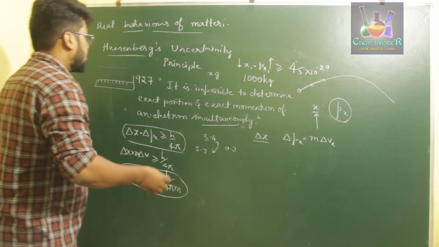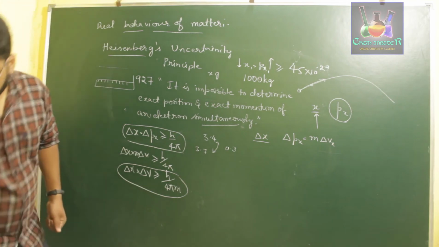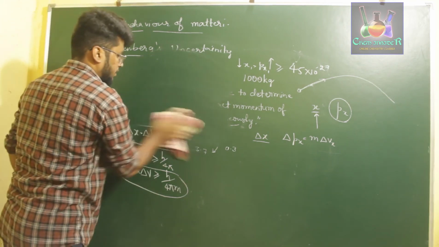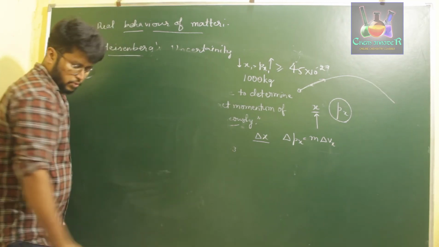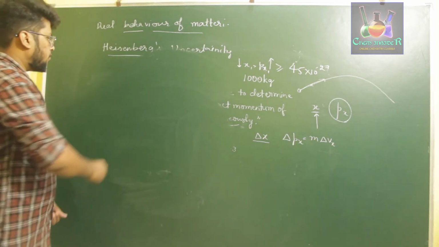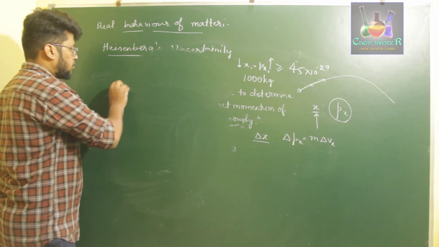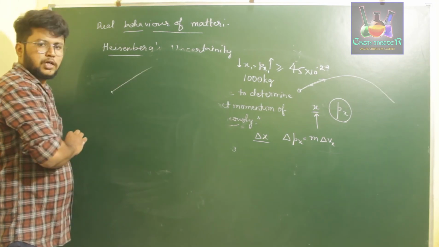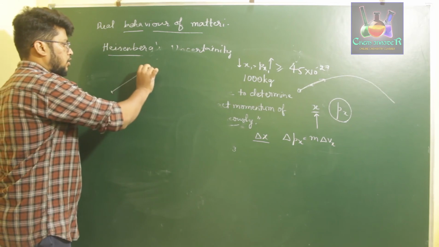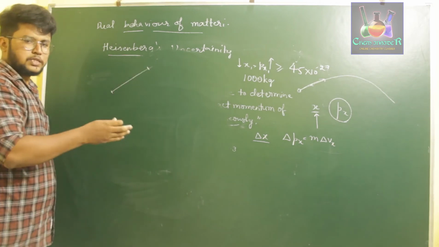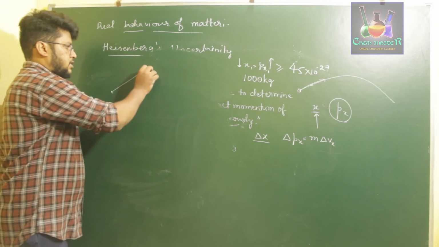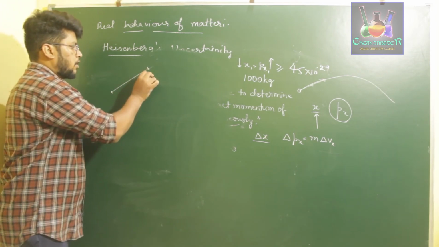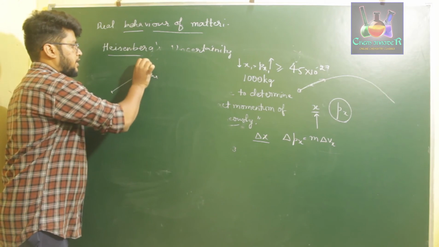So let us say you have thrown an object at a speed of 2 km per hour at an angle of 45 degrees. After a certain period of time, it reaches this distance. You have checked the time: after 1 hour, this is a 2 km range.